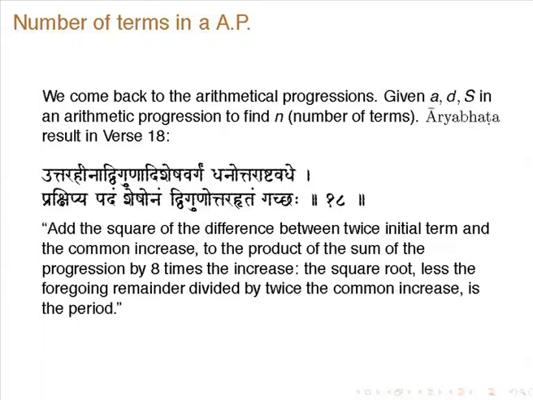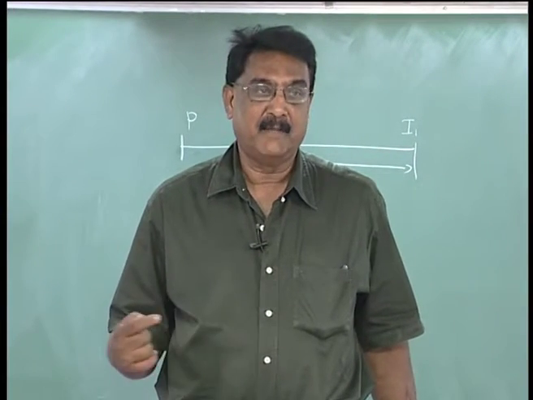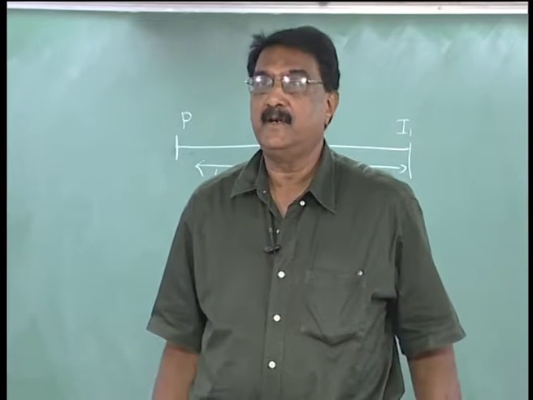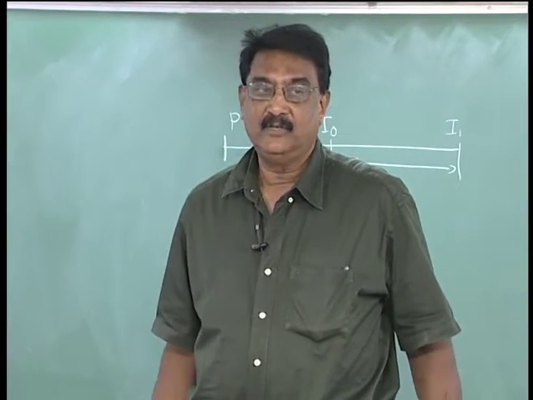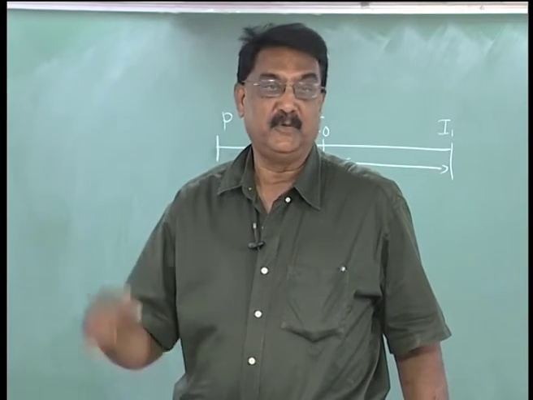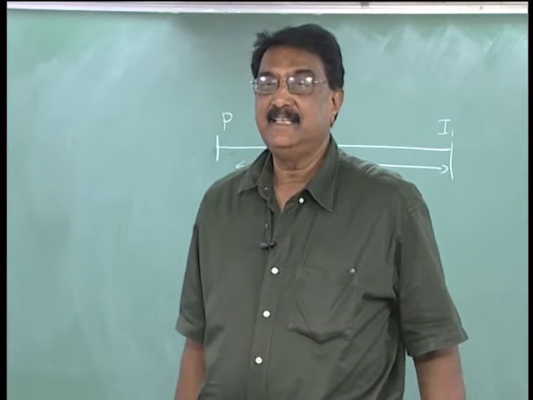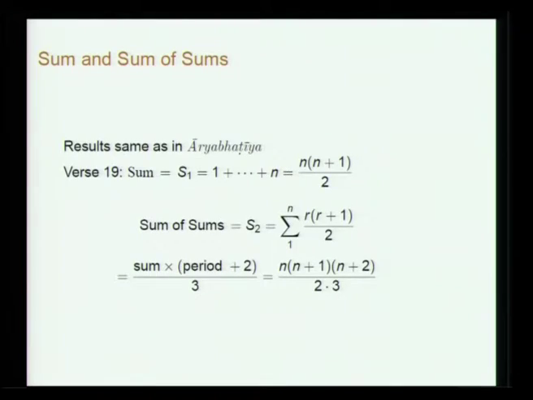Again, one talked about the sum, and then the sum of sums you take. Okay. So the first sum is the sum of the first n integers, 1 plus 2 up to n, so it is n into n plus 1 by 2. For the sum of sums, you take r into r plus 1 by 2, which you sum from 1 to n, and that is given by the sum into period plus 2, where the period, you remember, is n.